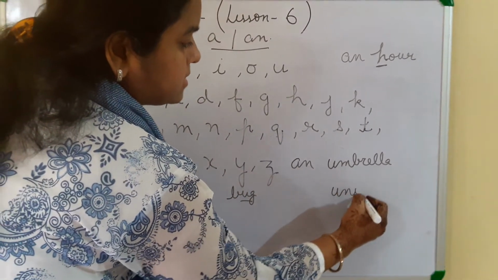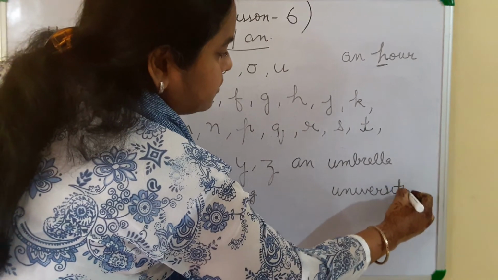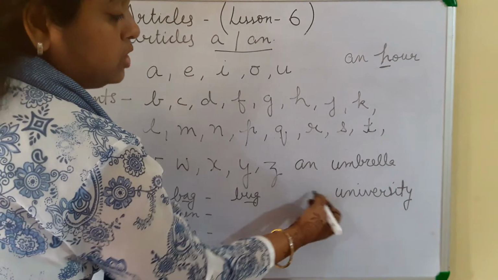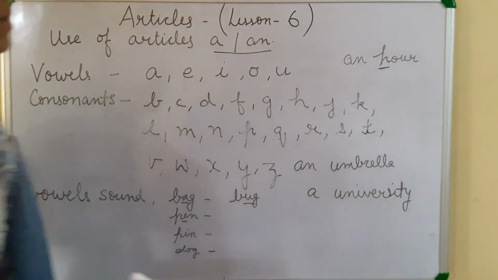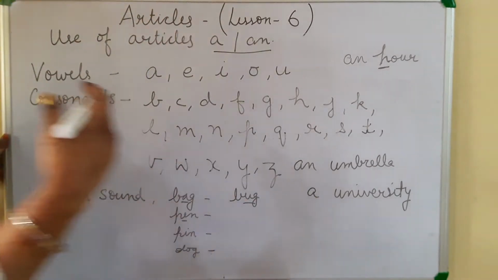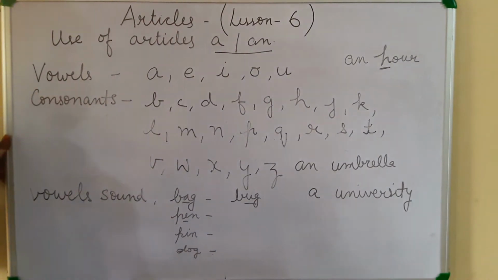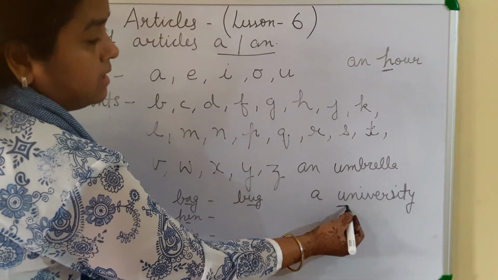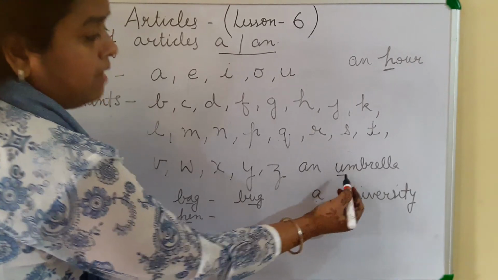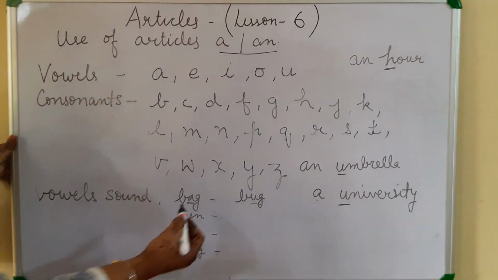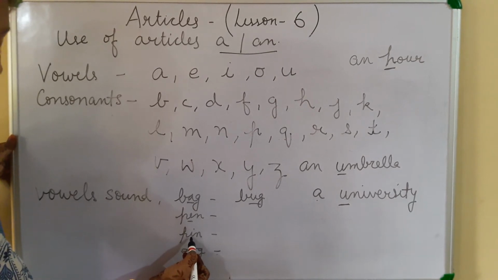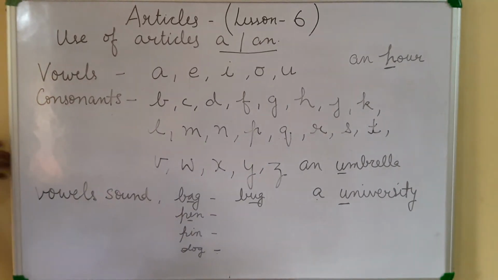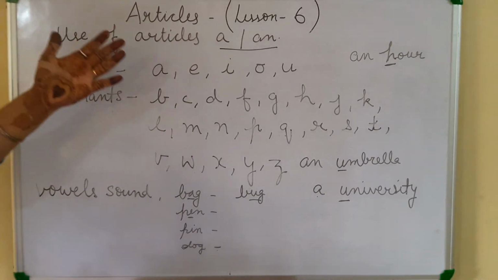But in university, when we are writing the word university, we don't use an, we use a, because university does not start with a vowel sound. U is not a vowel sound here, it is a Y sound. In umbrella we use an because it starts with a vowel sound. These are the vowel sounds that you have to keep in mind when you use the articles a and an.